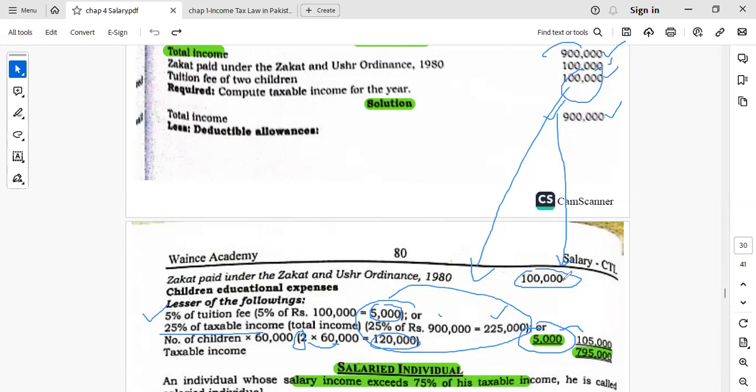So 100,000 zakat and 5,000 educational allowance will be deducted from the taxable income. Now the taxable income will be 795,000 instead of 900,000.